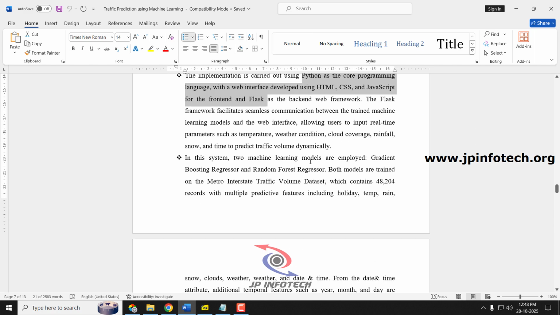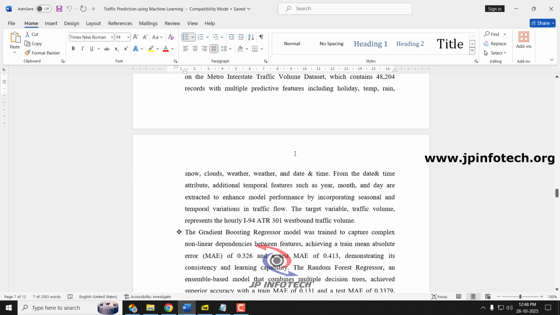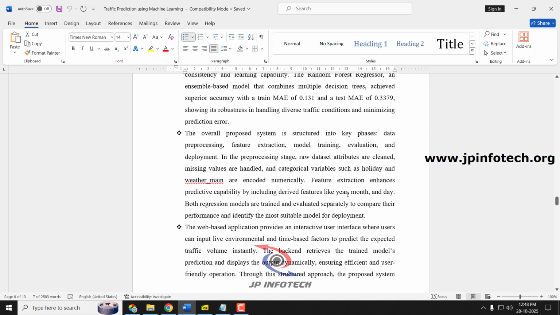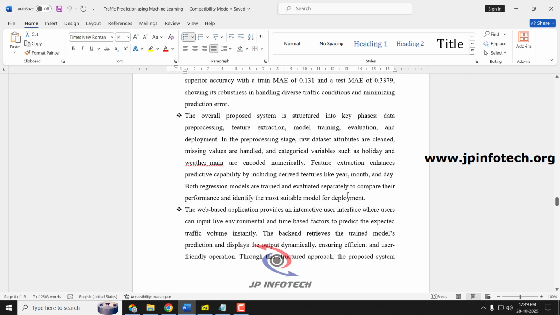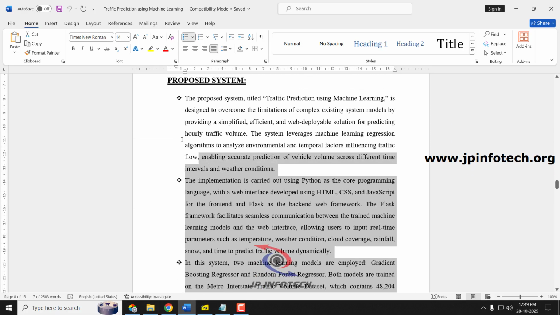In the proposed system, we have implemented 2 different machine learning models, gradient boosting regressor and random forest, and we explained the performance analysis parameters of it in this part. The proposed system is structured into key phases such as data pre-processing, feature extraction, model training, evaluation and deployment. All these details have been explained in detail in the proposed system part.